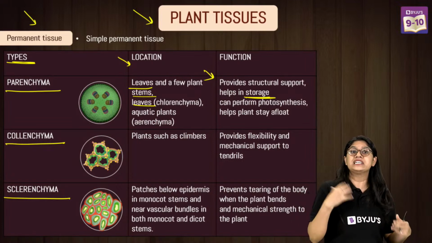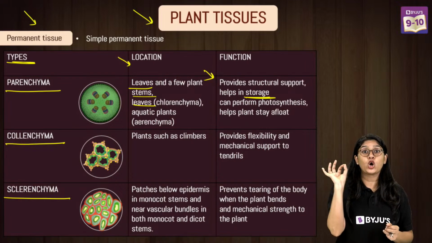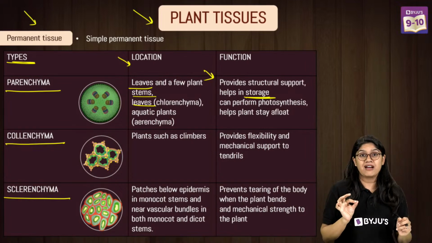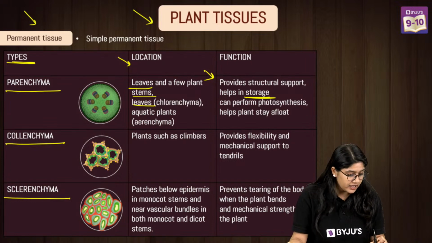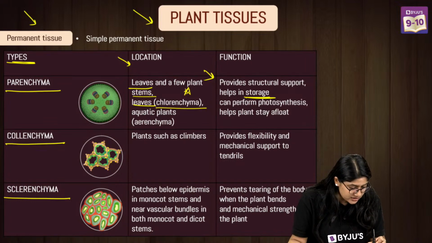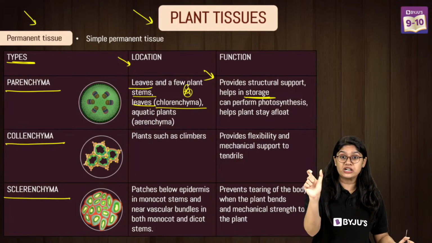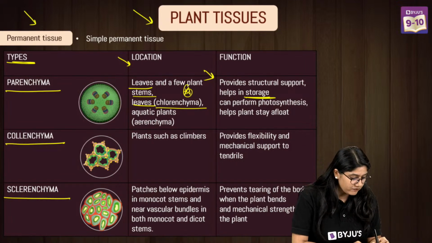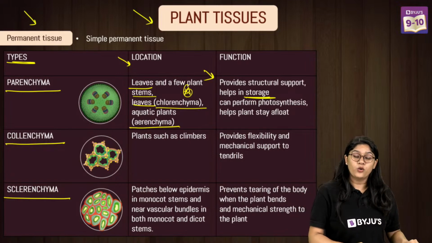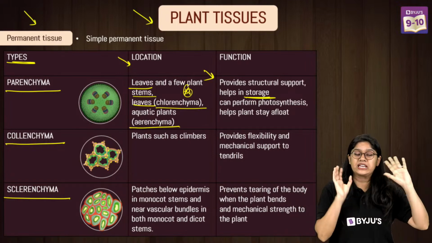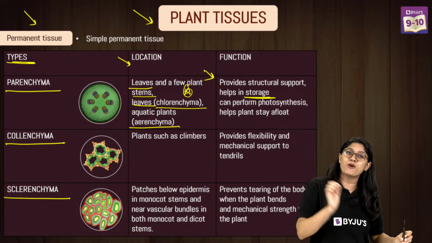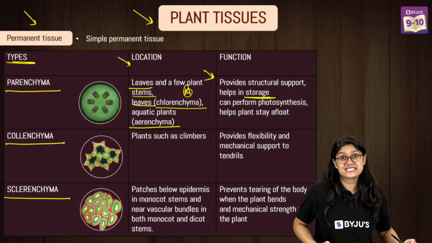And there are two different types over here: chlorenchyma and aerenchyma. Everyone, please make sure you remember these, they are super important. Chlorenchyma, from the name, has chlorophyll. Now, when we talk about the chlorenchyma, we can definitely say that they play a very important role in photosynthesis.